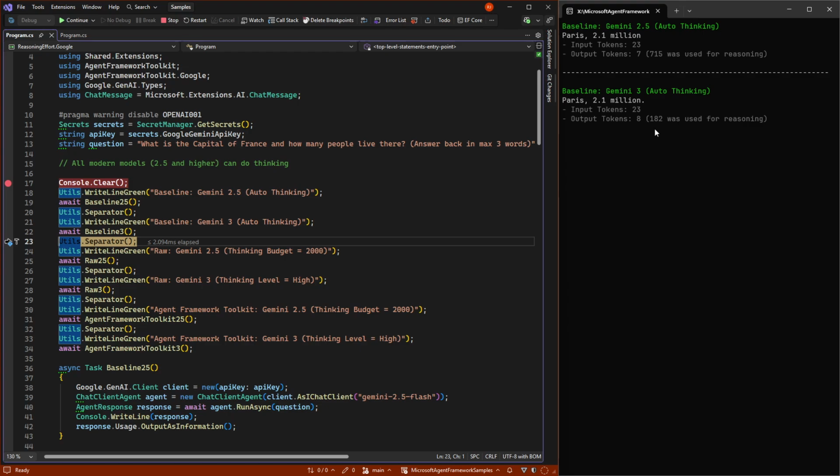So Gemini 3 is much more advanced than 2.5 when it comes to this. This is to a level where I actually think we don't really need to steer too much in general. We might want to, if it's a really, really advanced thing, but otherwise it's sort of acceptable that we use quite a lot of output tokens for reasoning.